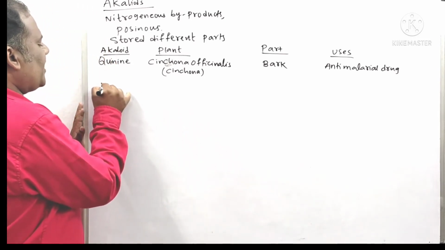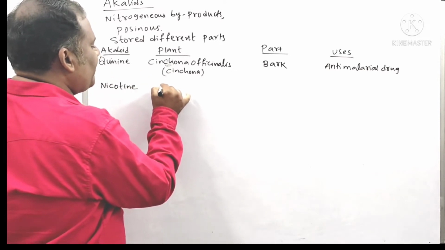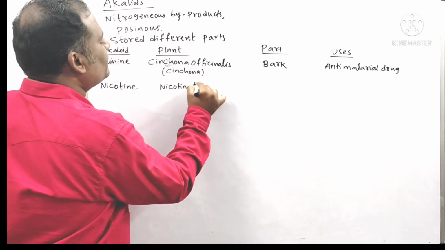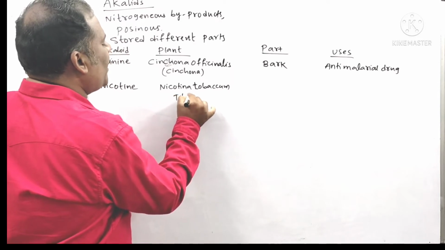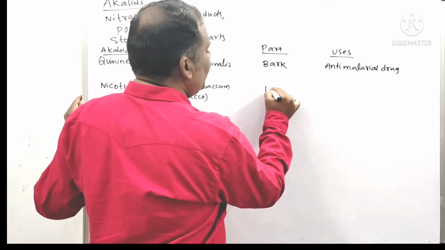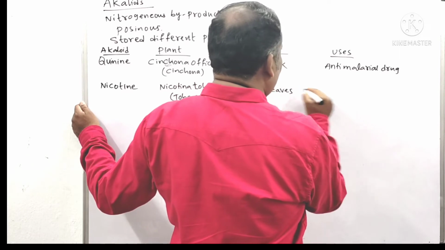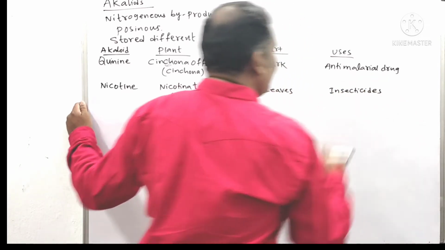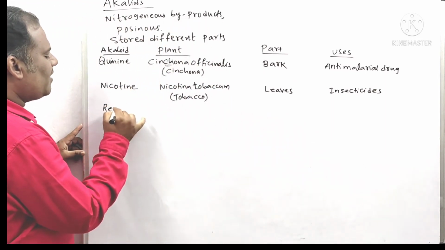Next is nicotine. It is obtained from a plant called Nicotiana tabacum, the tobacco plant. It is present in the leaves. It is useful for the preparation of insecticides.